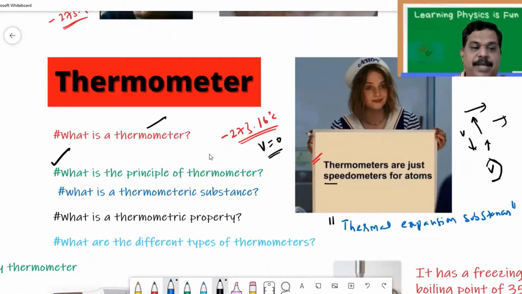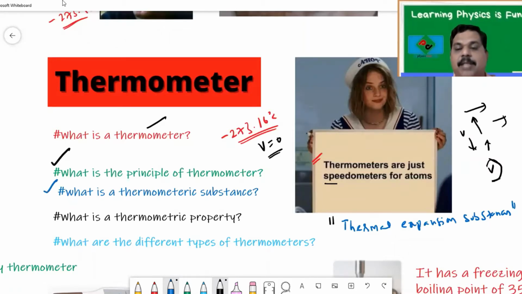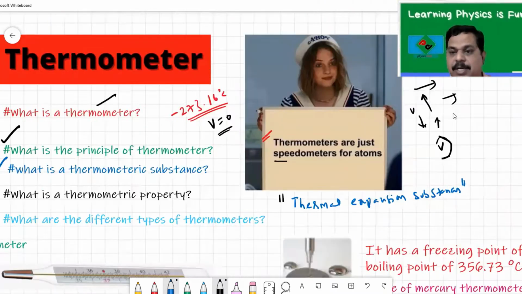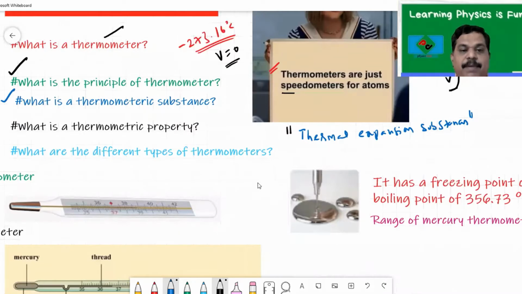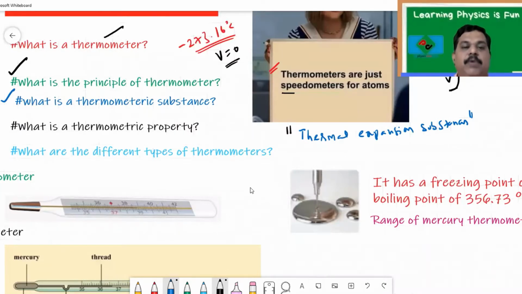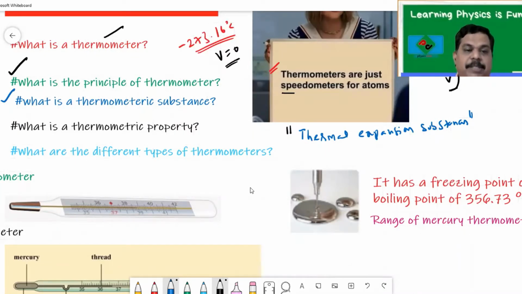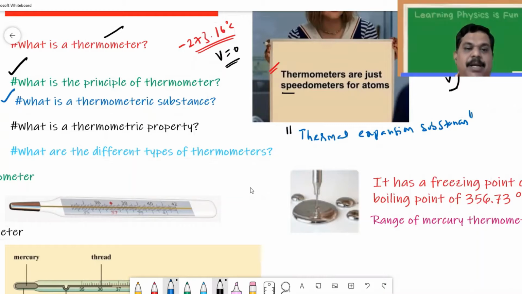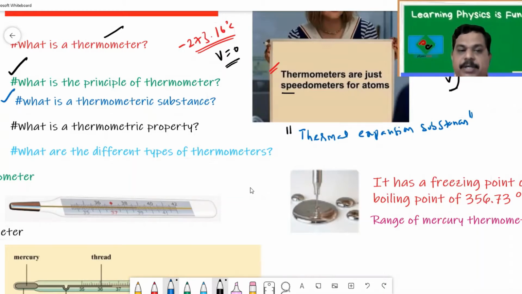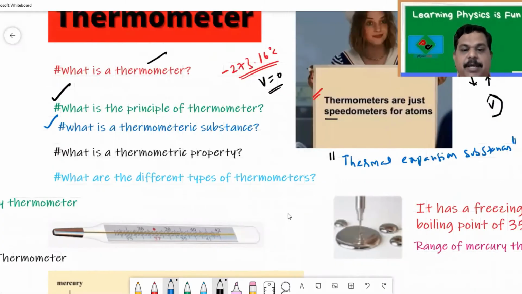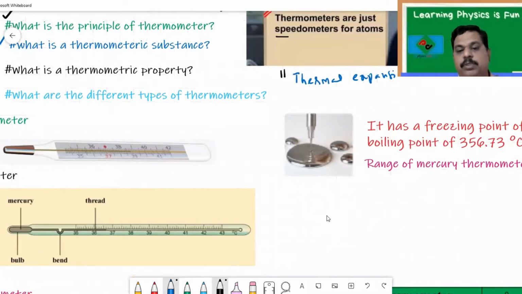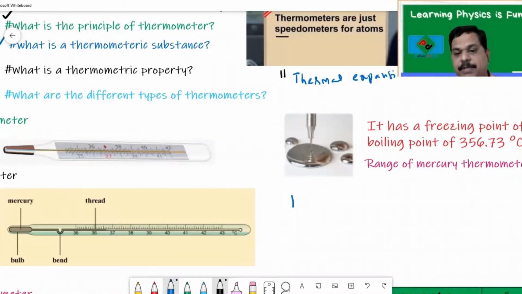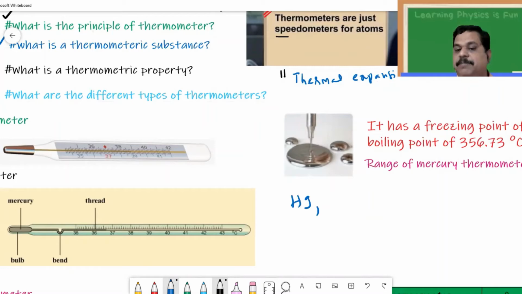Now let us understand what is meant by a thermometric substance. Any substance used in the thermometer for measuring temperature, we call it a thermometric substance. Whatever substance helps us to measure the temperature, we call it a thermometric substance. Remember, we can use mercury for measuring temperature, so mercury is a thermometric substance.